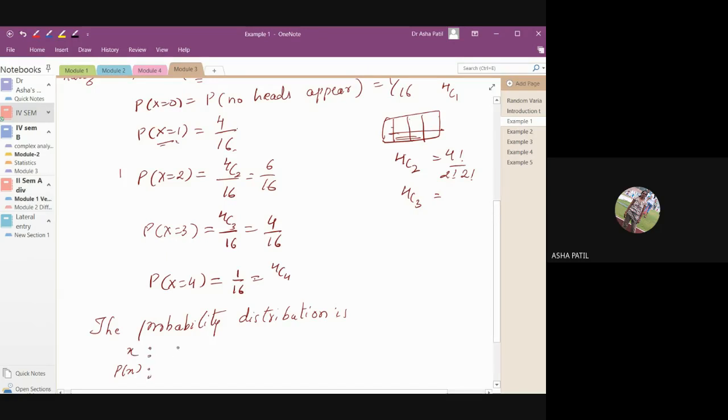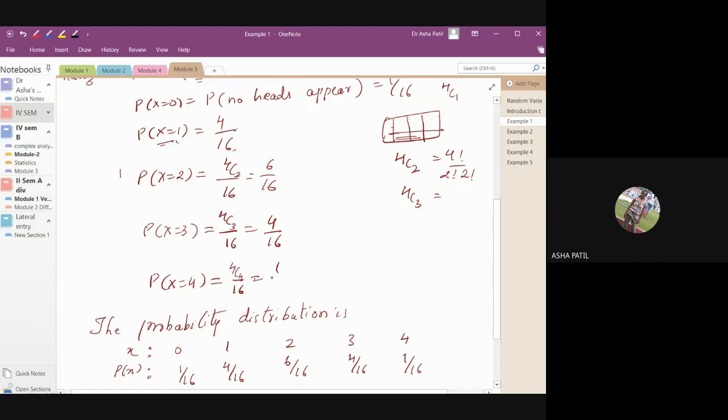Values of x are 0, 1, 2, 3, and 4. Their corresponding probabilities are 1 by 16, 4 by 16, 6 by 16, again 4 by 16, and the last one is 1 by 16.